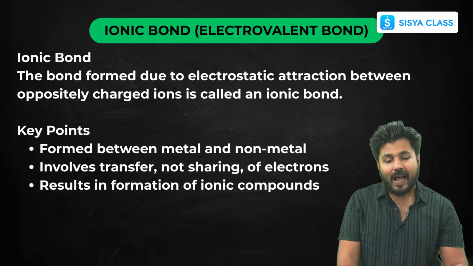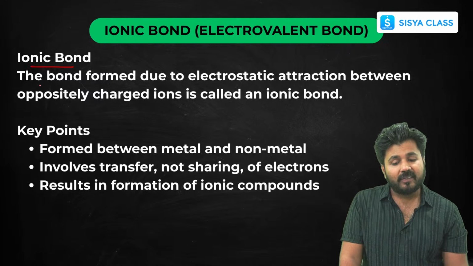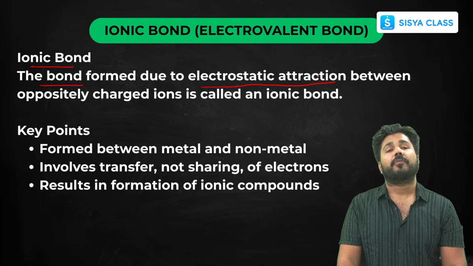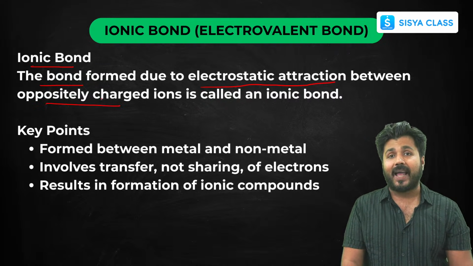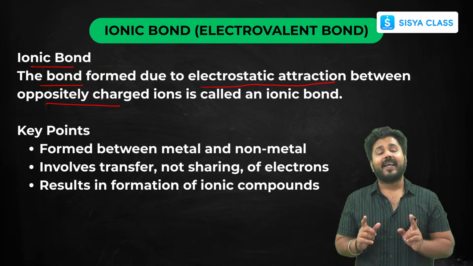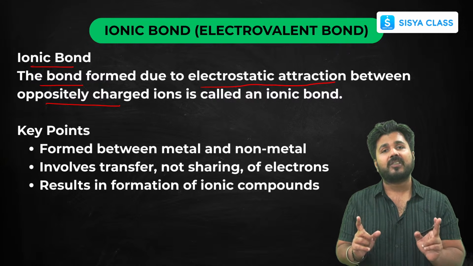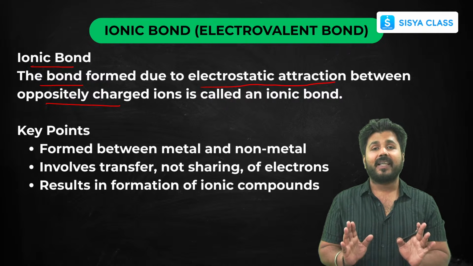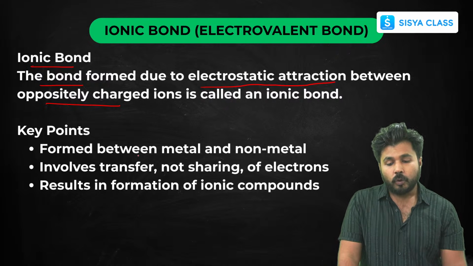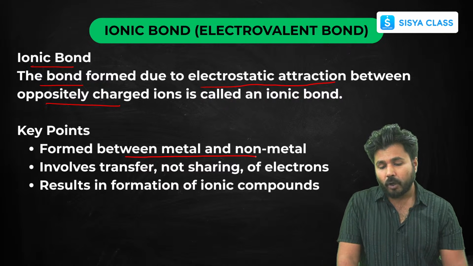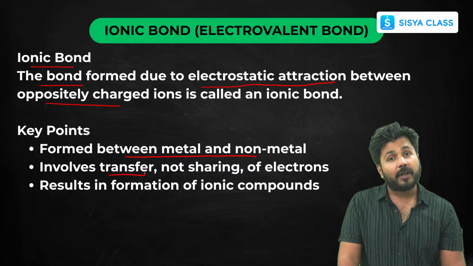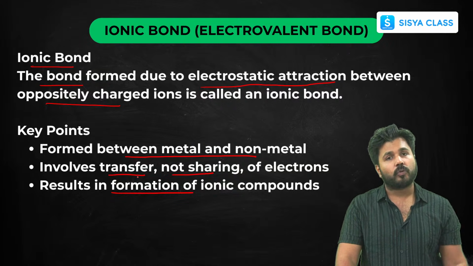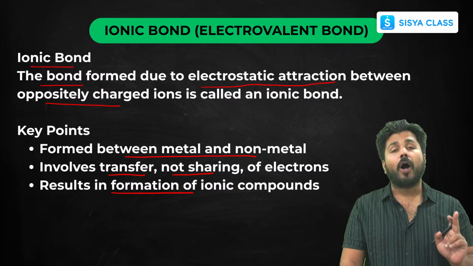Okay, now ionic bond. This is the bond that is formed because of the electrostatic force of attraction between oppositely charged ions, between cations and anions, and ionic bonds are very strong. It is formed between metal and non-metal, it involves transfer, no sharing, and it results in the formation of ionic compounds. So this was about ionic bond or electrovalent bond.